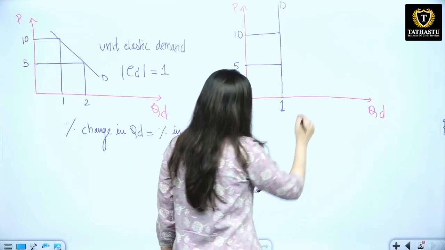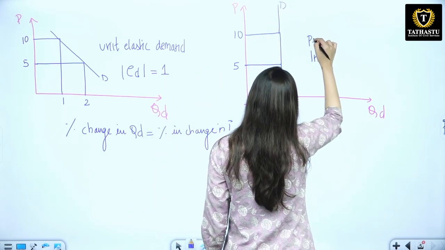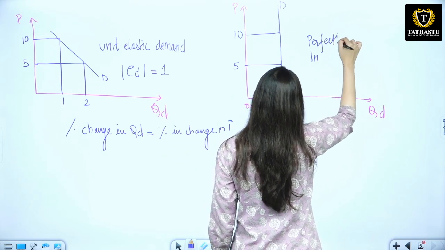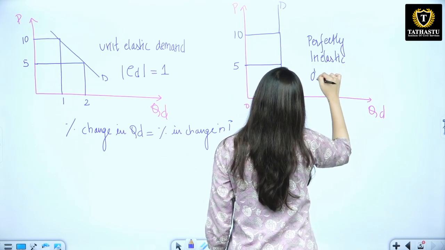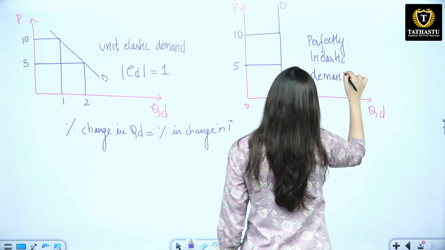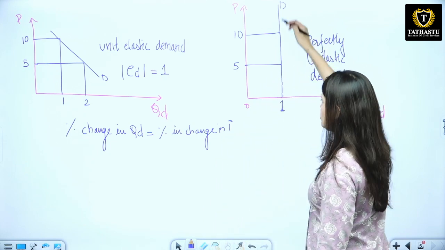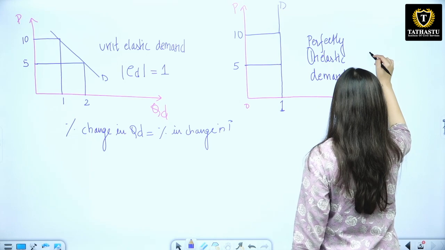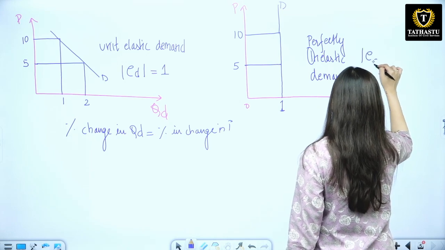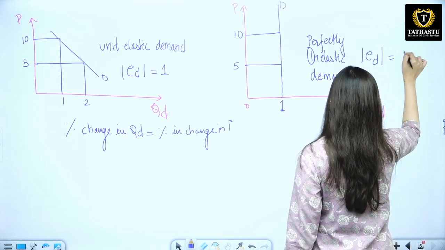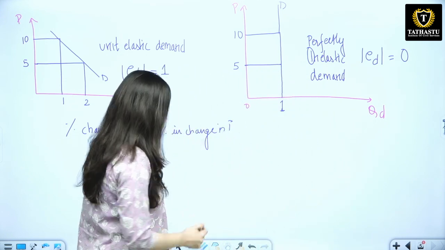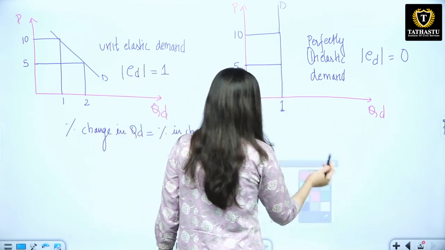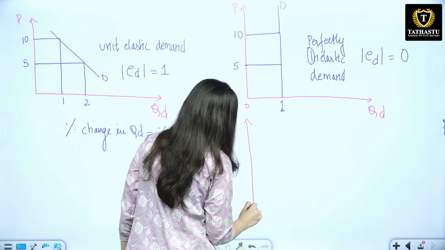Okay, so this means perfectly inelastic demand. How to remember this? Inelastic means I, so it is making an I here, perfectly inelastic demand. In this case, basically your elasticity of demand is equal to 0. Okay, then we have the last case.